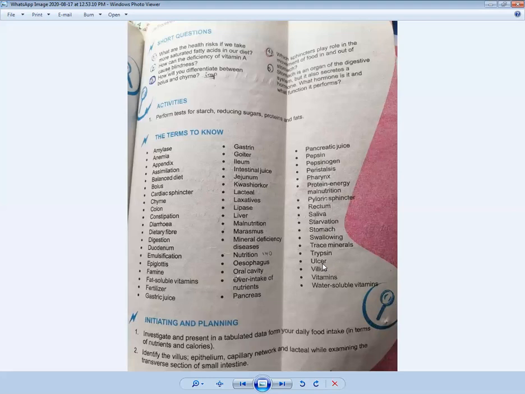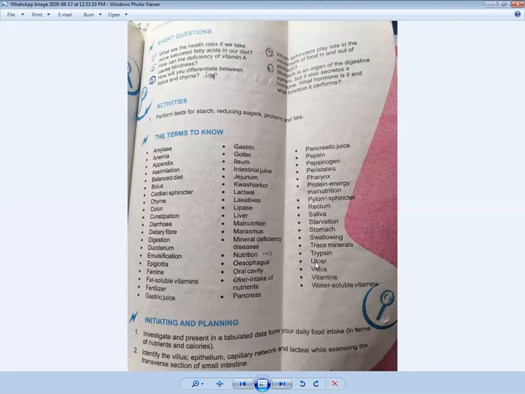Ulcer is a disease. It is a disorder of the gut. Ulcer is a disease in which three types of ulcer are produced. Sometimes your gut, your esophagus, the part of the chest can be inflamed. Sometimes the liver is inflamed, and if we never cure it, it can cause a tumor on the liver. So ulcer is very important. There are three types of ulcer. One is esophageal ulcer, second is stomach ulcer, and the third one is duodenal ulcer.